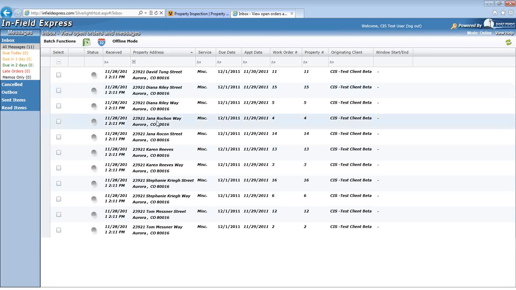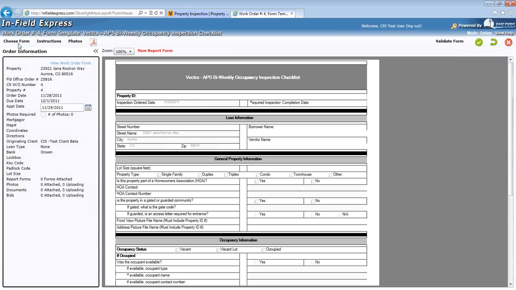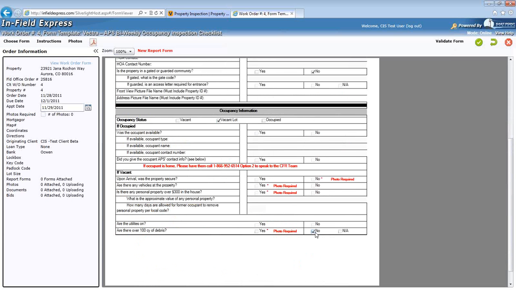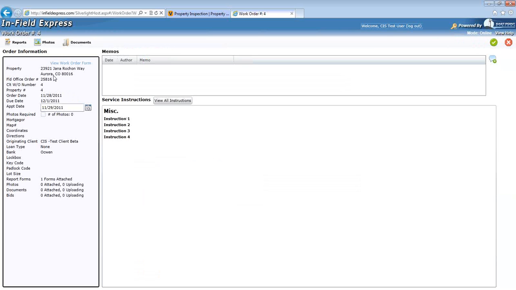Again, the process to complete a work order is as follows. Double-click the work order in the system, which will bring you to the order information page. Click on the reports icon in the upper left-hand corner. Fill out the attached inspection report. Upon successfully completing the inspection report, click the green check mark in the upper right hand corner to save the order and return to the order information page.